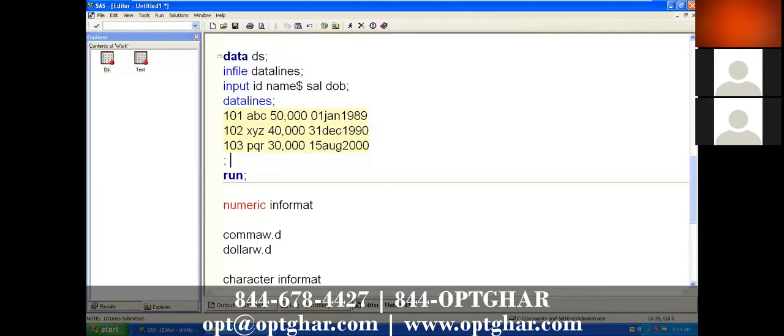Now, salary is a numeric variable. Here you should specify the informat name, then the length. Maybe 6. So 6 dot. See here, 1, 2, 3, 4, 5, 6. The informat should end with the dot symbol, comma 6. Now what happens?